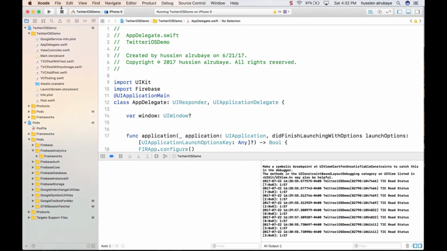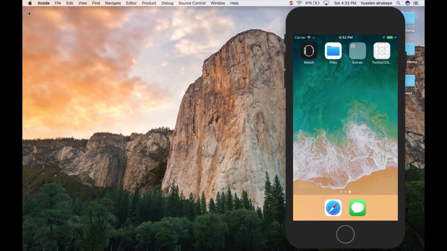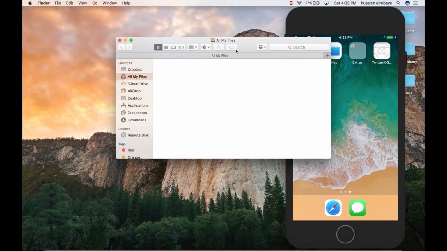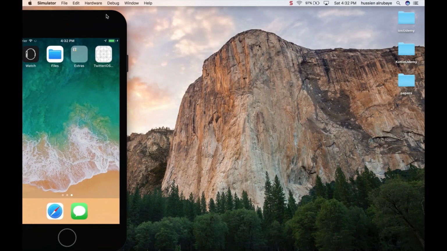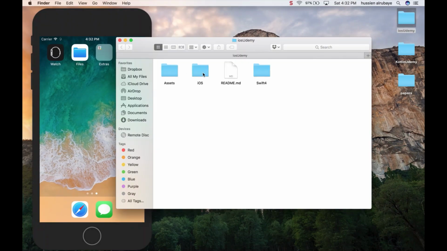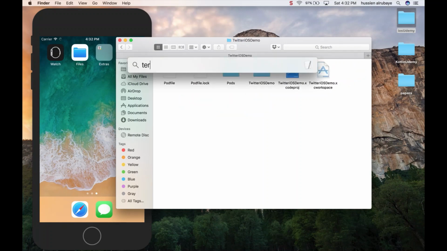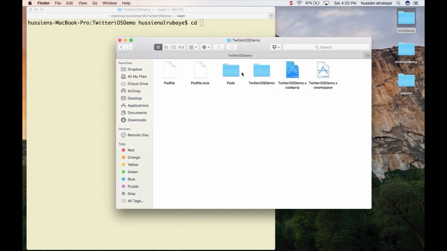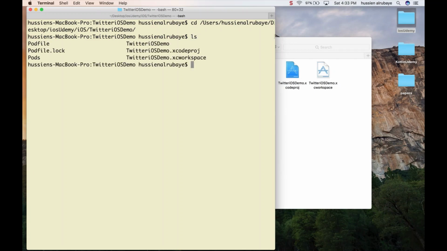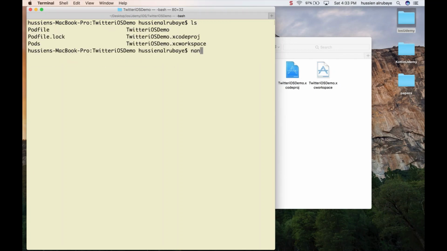First of all, I need to close this application, okay, and make sure I am in the right directory. So where is my application? This should be where my application lives, in the iOS Udemy folder, iOS, Twitter demo. This is my application. So I open the terminal. I do cd to that path. You know that this is my path. ls, this is what I see. I need to do nano for the Podfile.